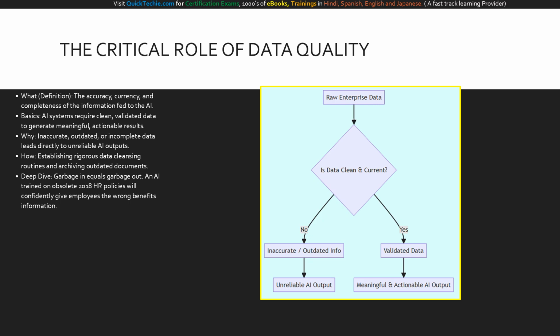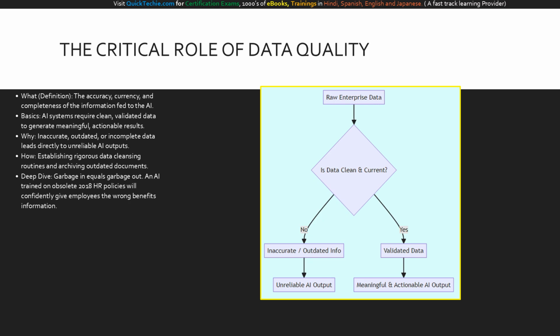The AI might retrieve the outdated 2018 policy and confidently give a new employee the wrong medical coverage information. Quality control is not optional, it is mandatory. This flowchart demonstrates the direct cascade from data quality to business output.